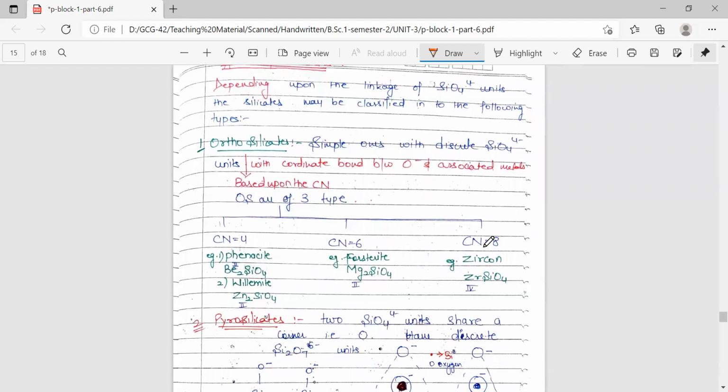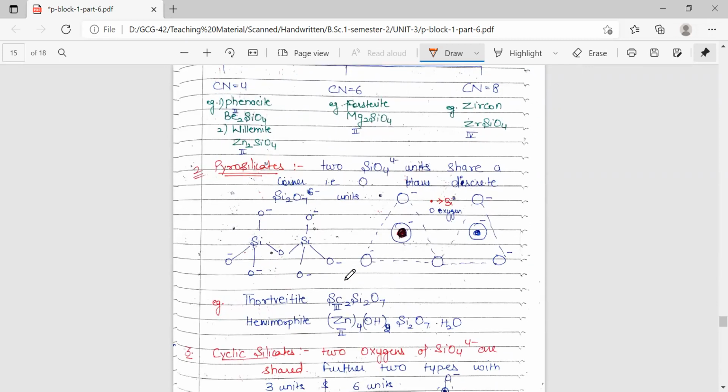First one is orthosilicate. Orthosilicates have discrete units of SiO4 4-, so the basic unit is SiO4 4-. Based upon the coordination number, these orthosilicates are of 3 types. They have compounds with coordination number of 4, 6, and 8. These are the examples of each category.